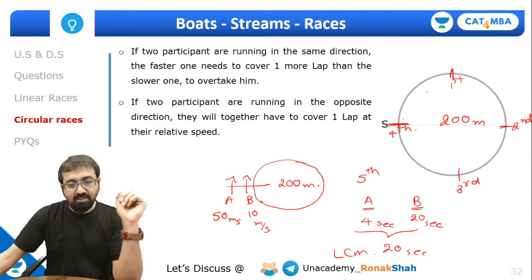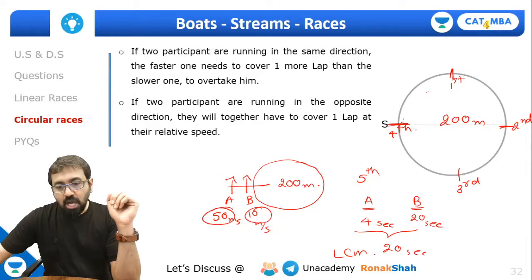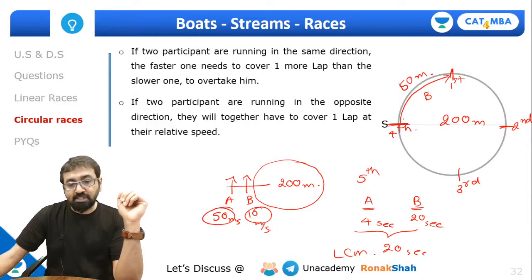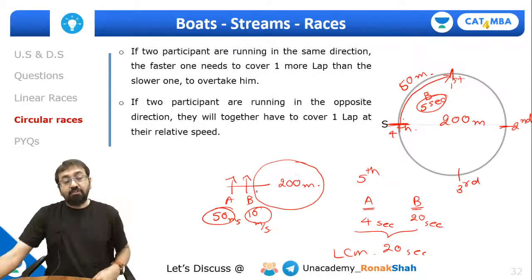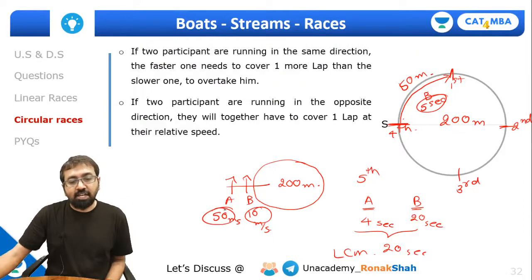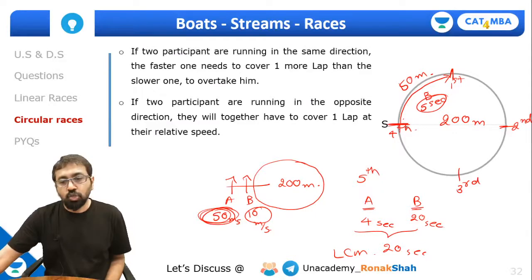See, A's speed is of course 50 meter per second, B's speed is 10 meter per second. So how much time will B take to travel this distance? Can I say this distance is 50 meter, and at a speed of 10 meter per second, 50 meter distance will take 5 seconds for B? So B will take 5 seconds to travel this much distance. In 5 seconds, how much distance will A travel at 50 meter per second? Can I say 5 into 50, that is 250 meter distance. So 200 meter distance means A has completed 1 lap